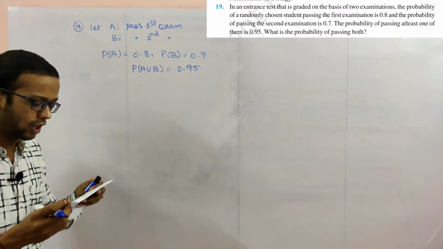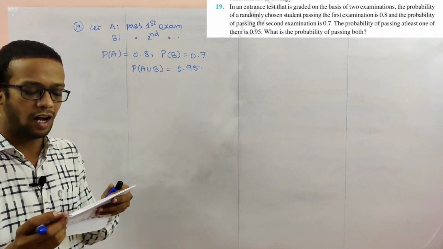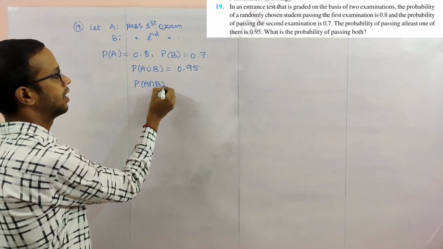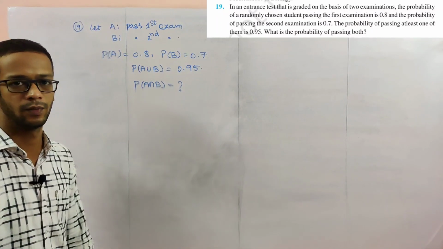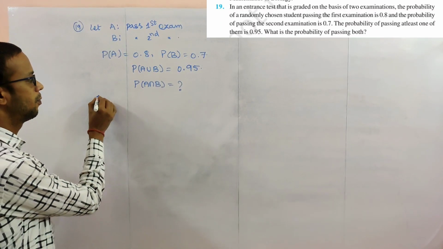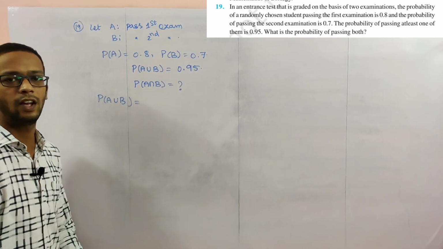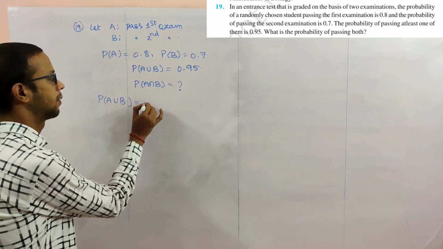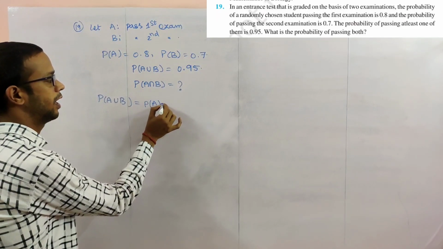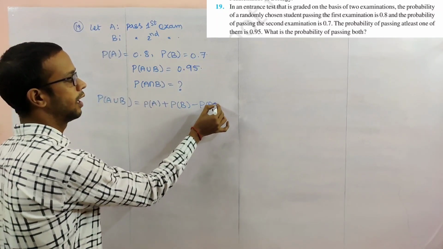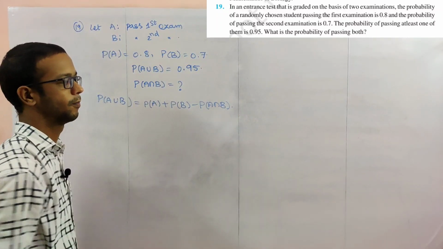0.95. What is the question? What is the probability of passing both? Probability of A intersection B is how much? So we know the formula of P of A union B. P of A union B is probability of A plus probability of B minus probability of A intersection B.